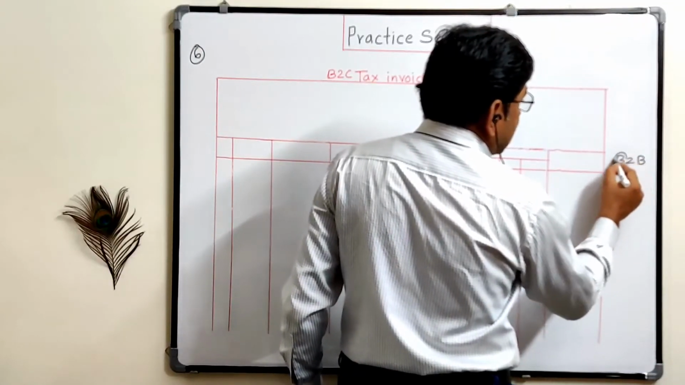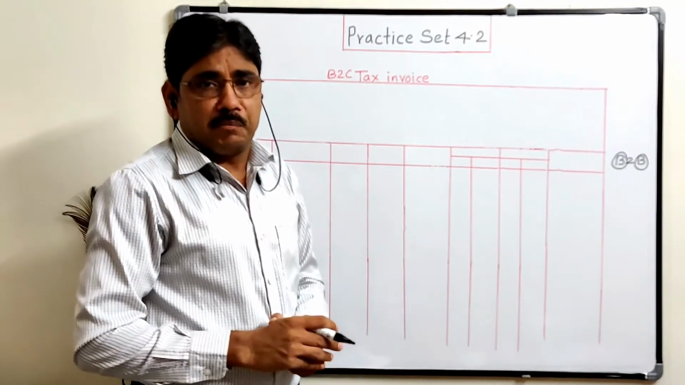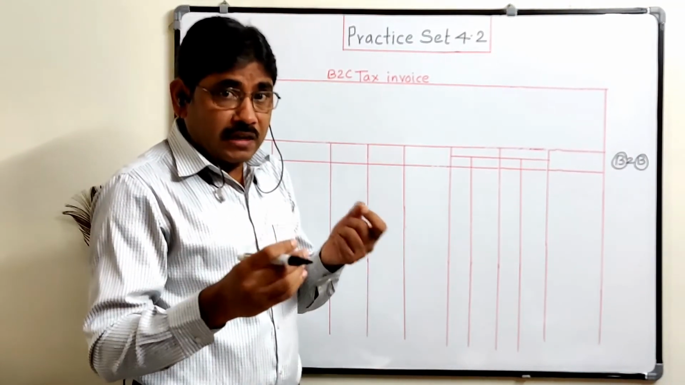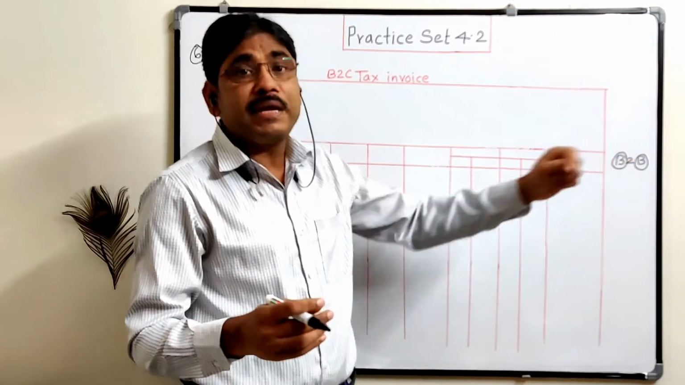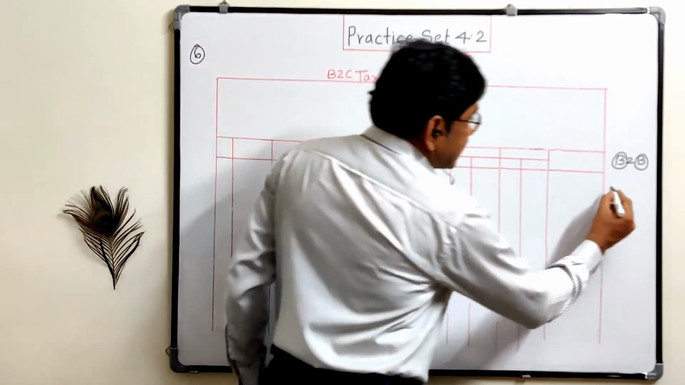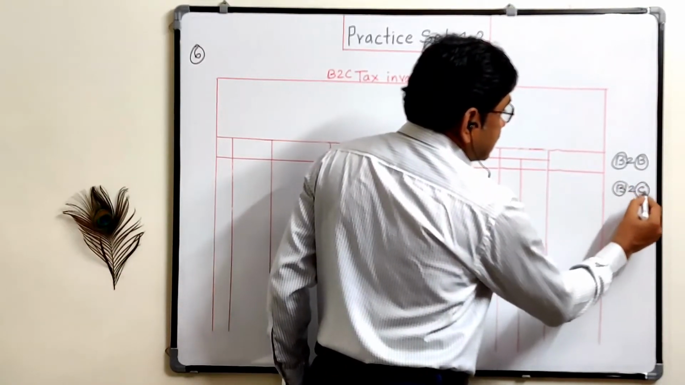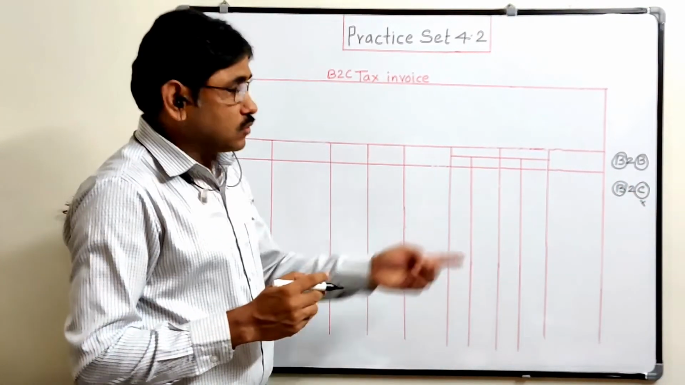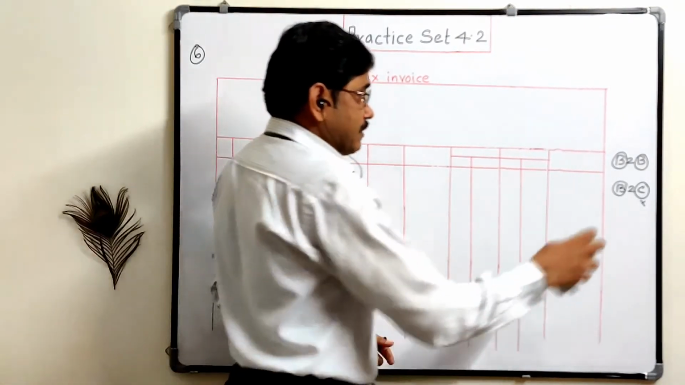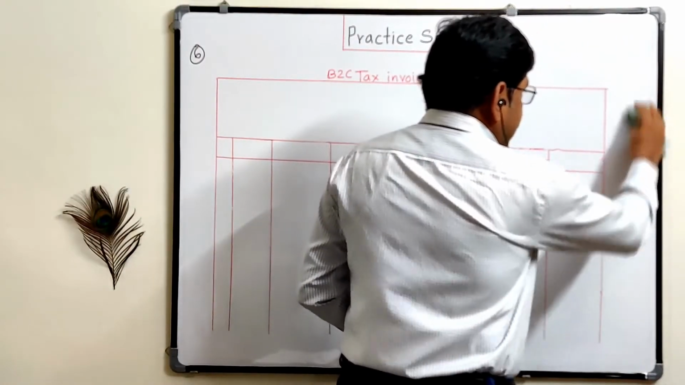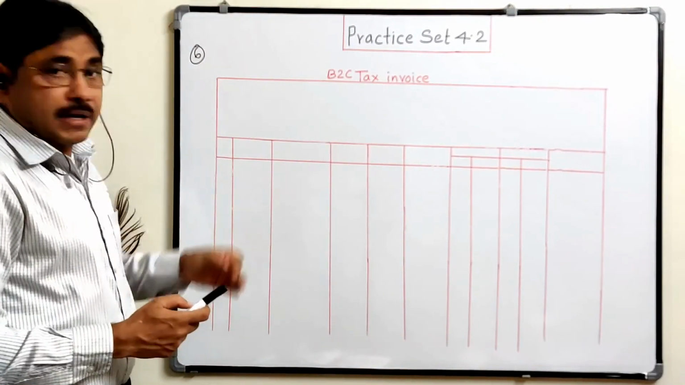B2B means both are business owners, both persons having a GST number, meaning the transaction is between two persons having GST numbers. Then that is a B2B invoice. Now B2C means the businessman has a GST number but the customer does not have one. So that transaction is called B2C. In the sixth one we have to prepare a B2C invoice, and in the seventh one we have to prepare a B2B. So using this you can prepare that seventh one.